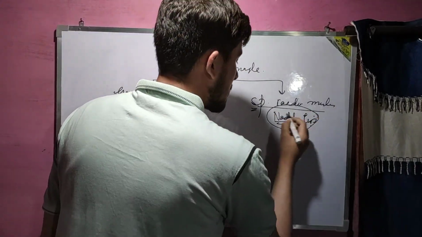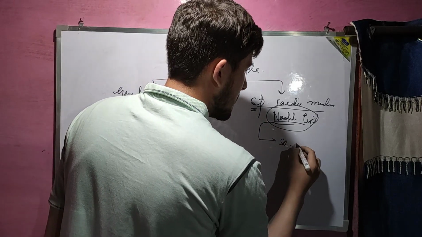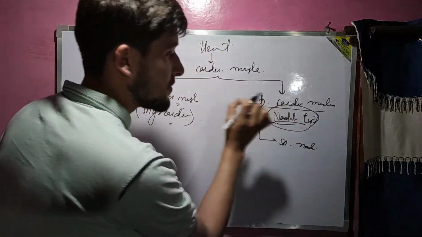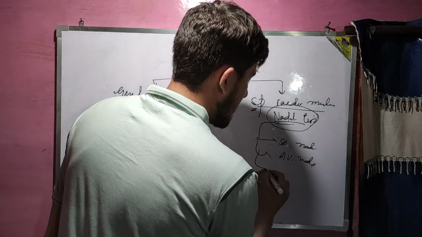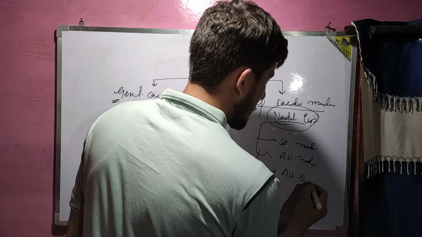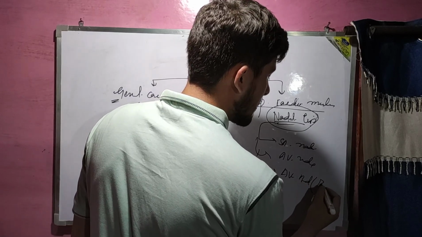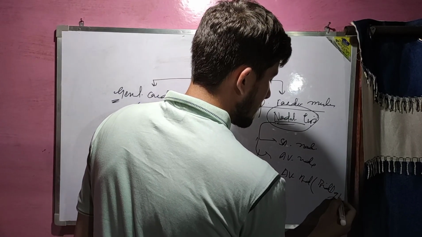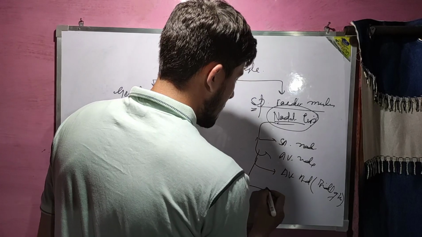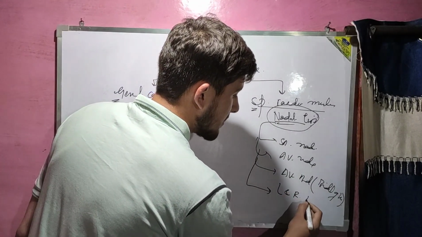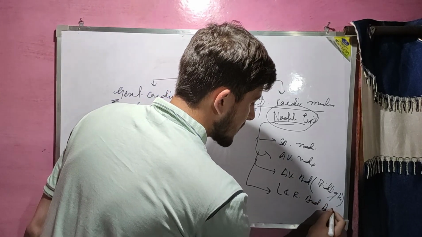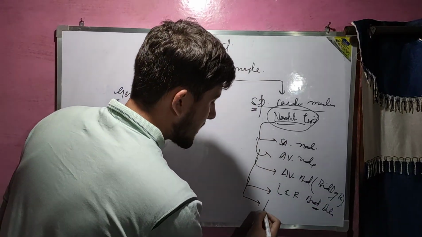These nodal tissues include the SA node. This is the SA node, the patch of this tissue. AV node, and then the AV bundle, that is also called the bundle of His. And then the left and right bundle branches, and then the Purkinje fibers.